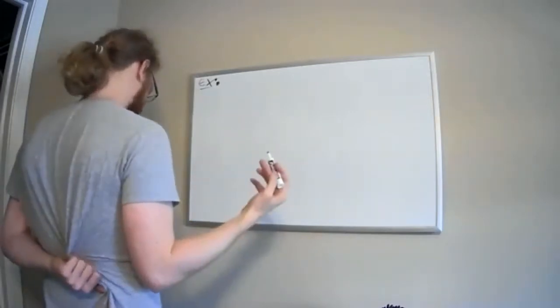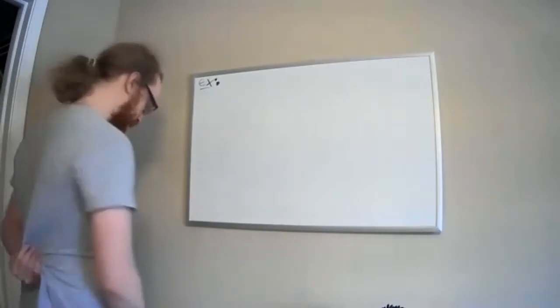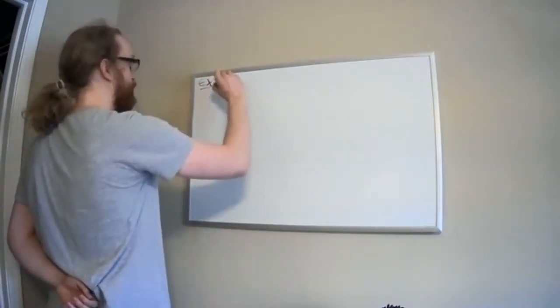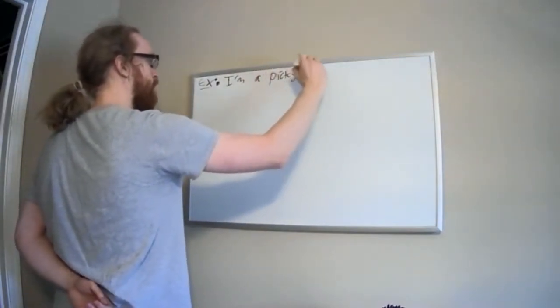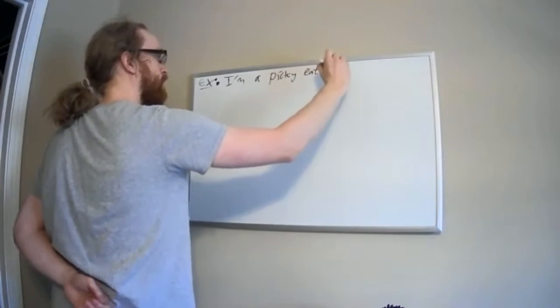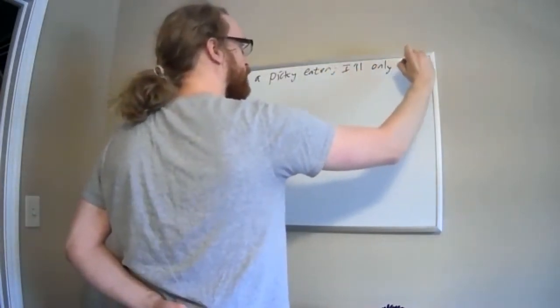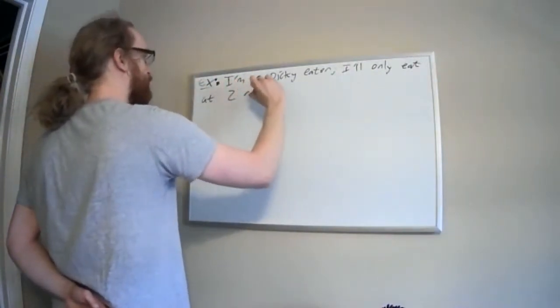So here's a situation for us, and we're going to find a transition diagram and maybe answer a probability question about it. Let's just suppose that I'm a really picky eater. So picky, in fact, that I'll only ever eat at 2 restaurants in town.